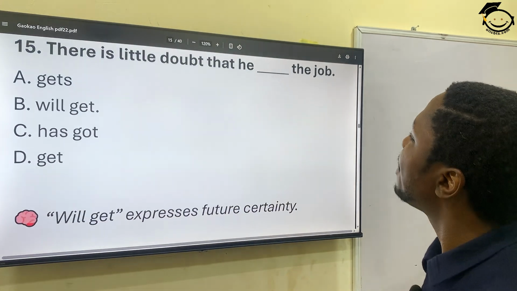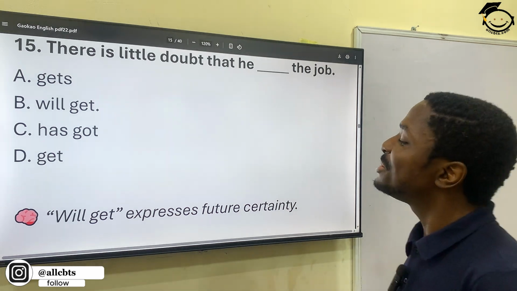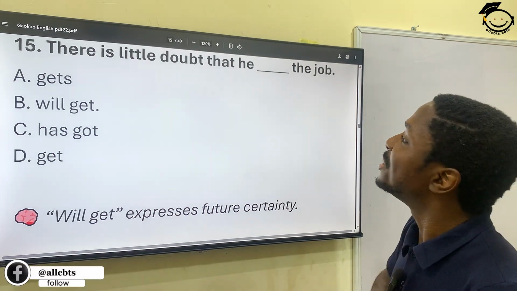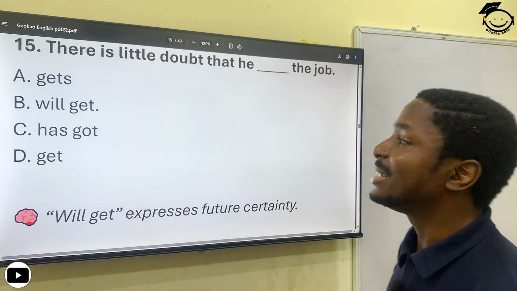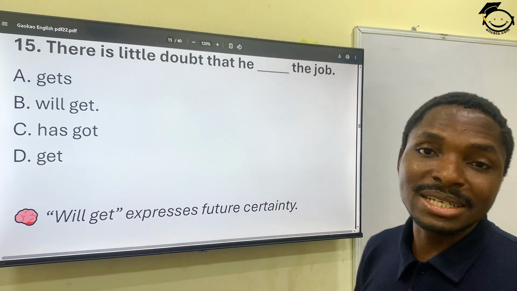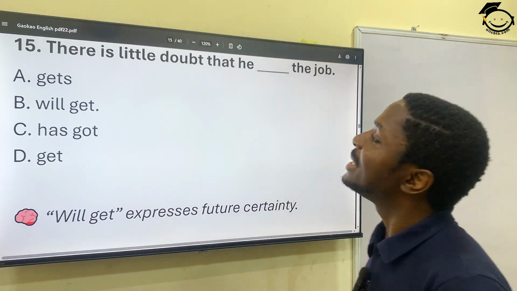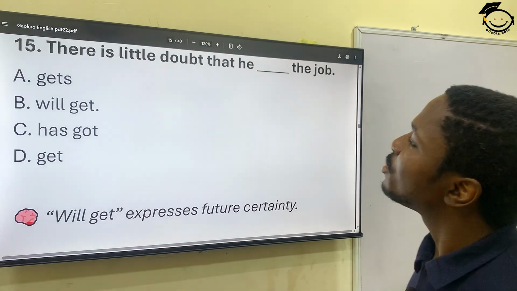There is little doubt that he dash the job. Okay, there is doubt here. This question shows doubt. If you like, you can say uncertainty. So, there is little doubt that he gets the job? No, there is little doubt.